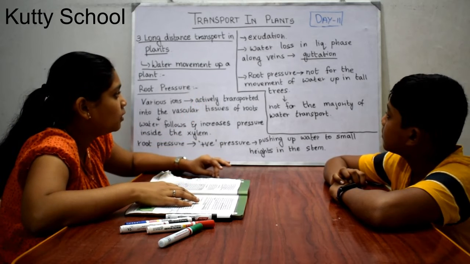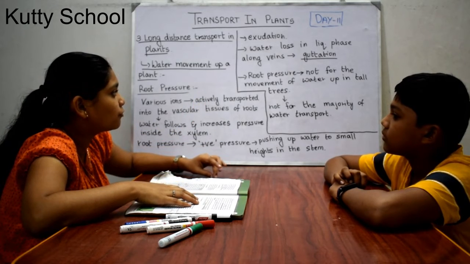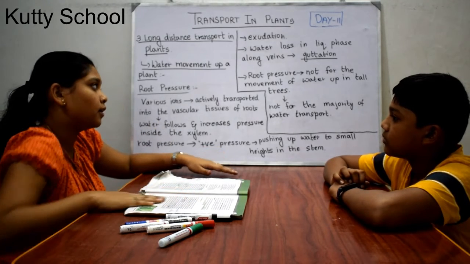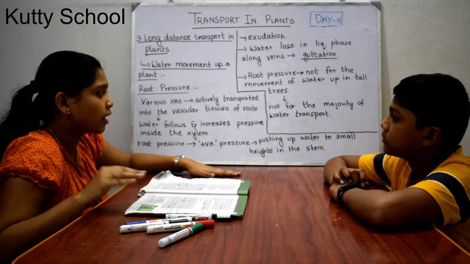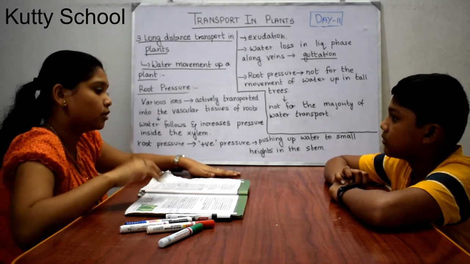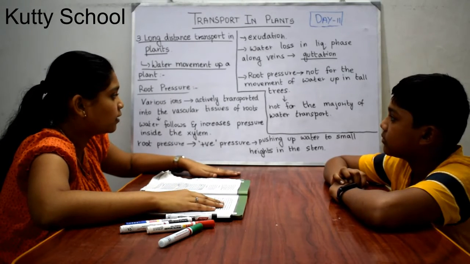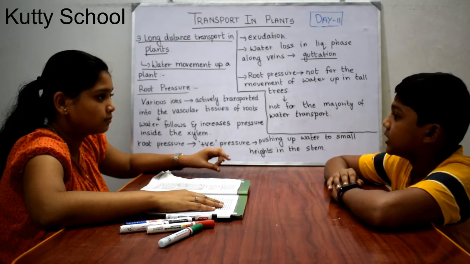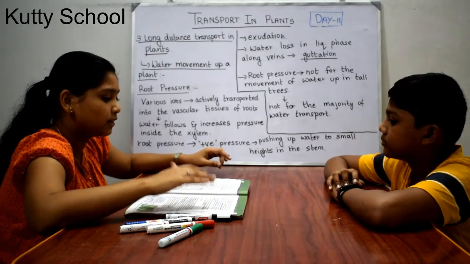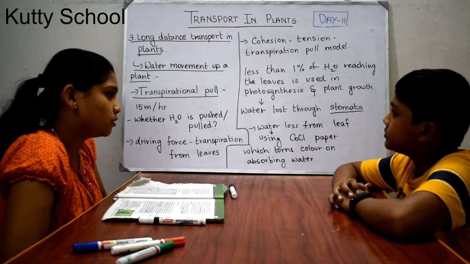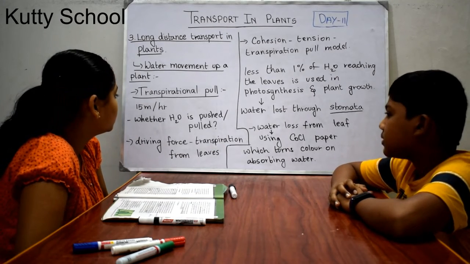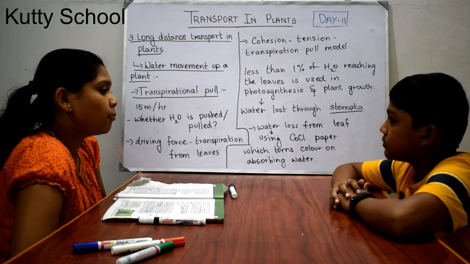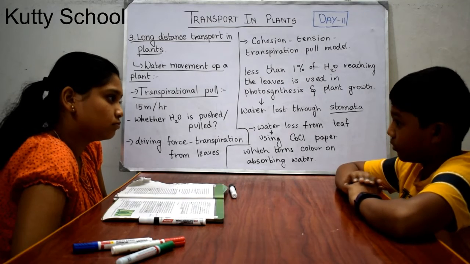Okay. So root pressure is not responsible for the movement of water up in very tall trees. It only permits water to move a small height along the stem, but not up to tall trees. For tall trees, it is achieved by transpirational pull. We'll be seeing about transpiration next. We're going to see about transpirational pull after root pressure. So in transpirational pull, water can move up to 15 meters in an hour. In 1 hour.